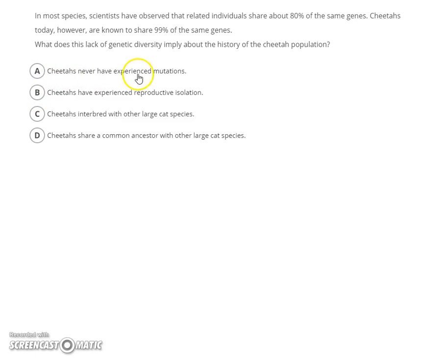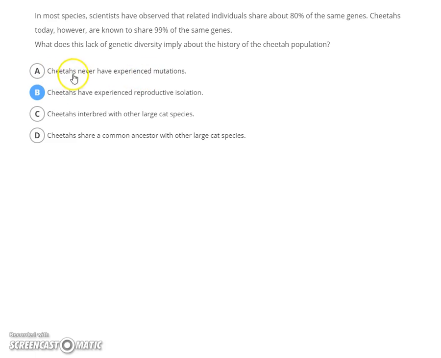Never experienced mutations sounds like it would be a good answer, but I know that that's not the norm for them. Cheetahs have had mutations. All species experience mutations in their genes. That's not the problem with cheetahs. What's actually happened is they've had what was called a bottleneck, where most of the cheetahs died, and so very few of them were left over. So they were in a very small, isolated group, and they had to interbreed with each other a lot. So they're very inbred, and that's why their DNA matches so closely, because they were isolated in a small group.